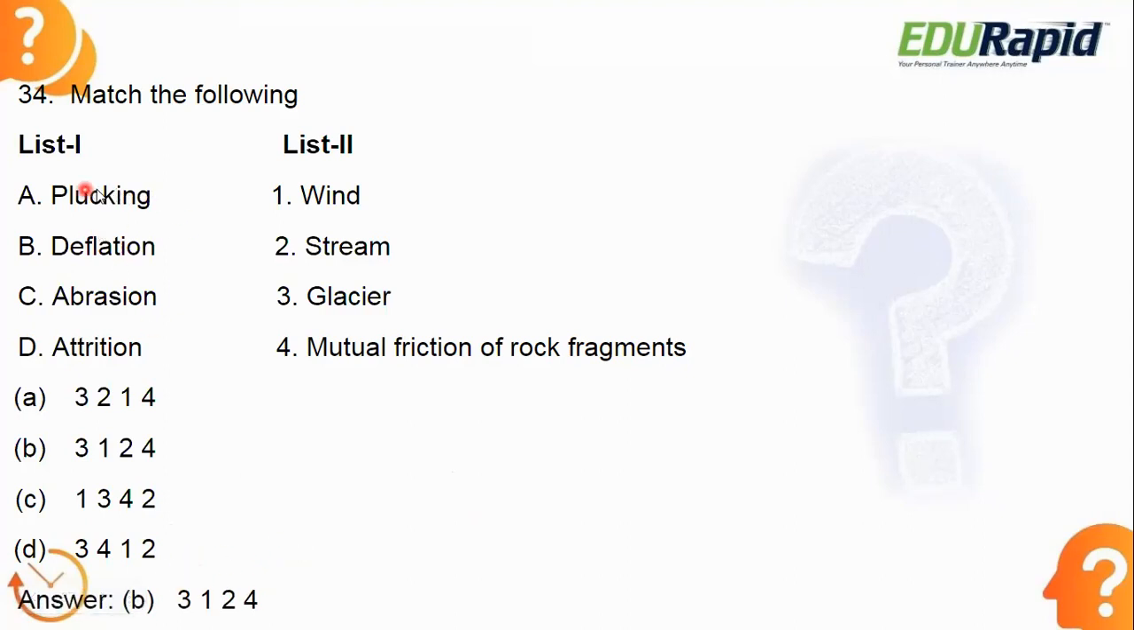See, plucking is related to the glacier. Deflation is related to the wind. Abrasion is related to the streams, that is, river stream. Then attrition is related to the mutual friction of rock fragments. That's why option B is correct.